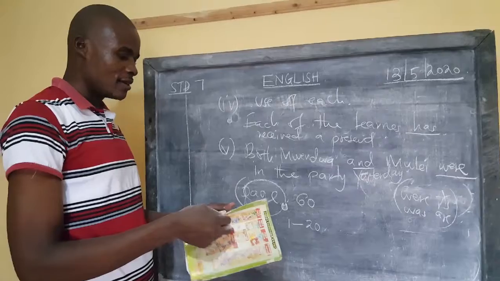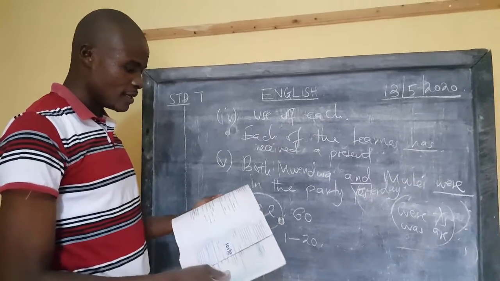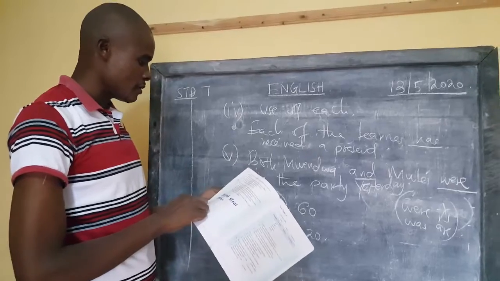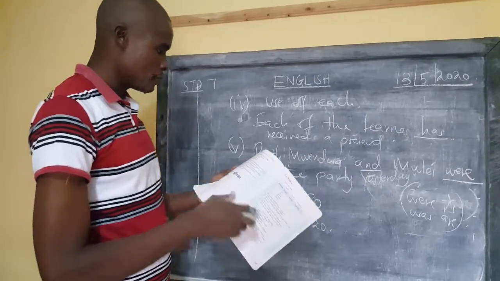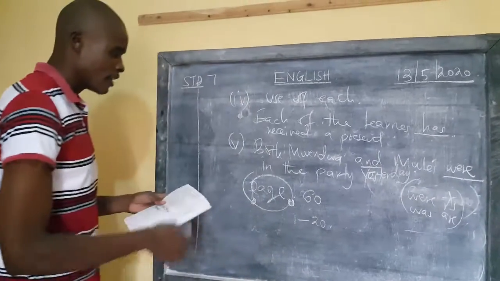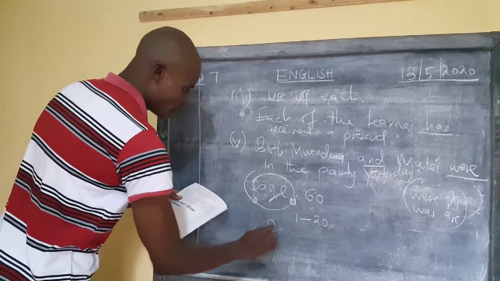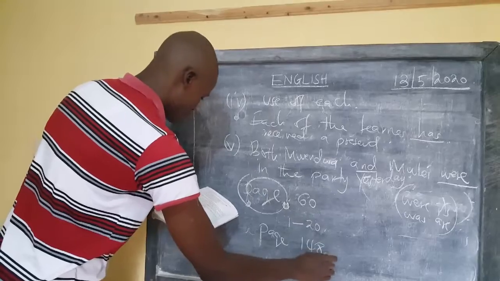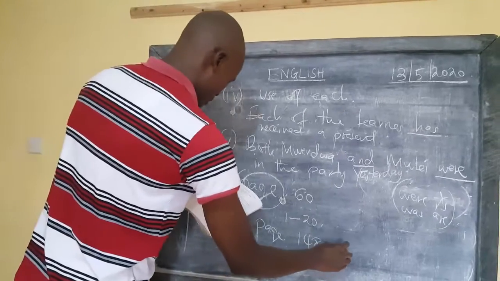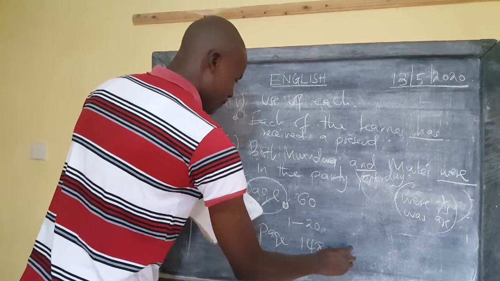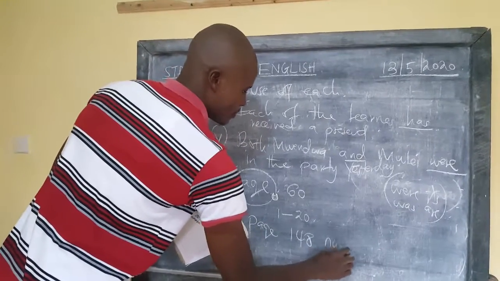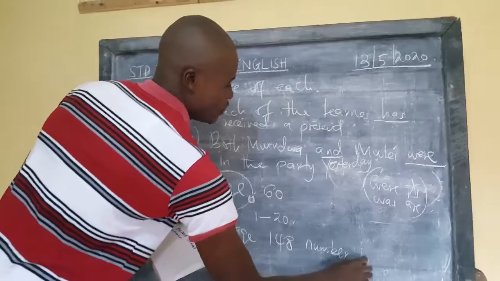Then the second exercise I'm going to give is going to cover the subject-verb agreement that I've just done. We're going to look at page 148. There's a last number there, number 15. Number 15 only.